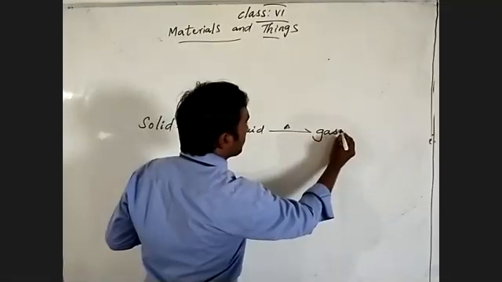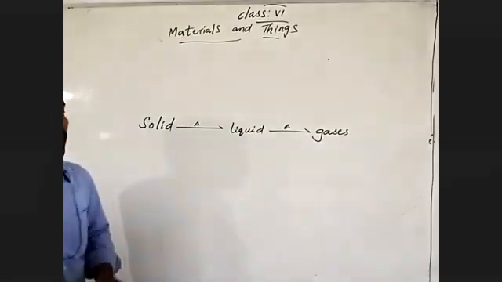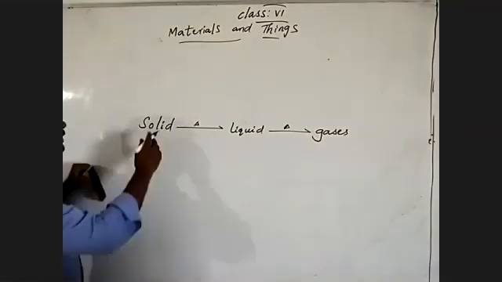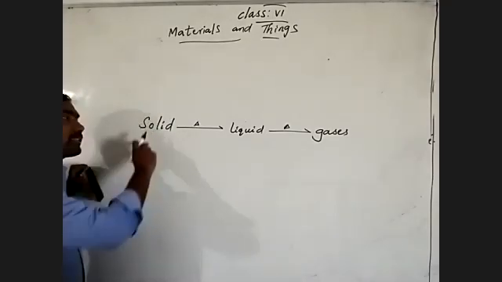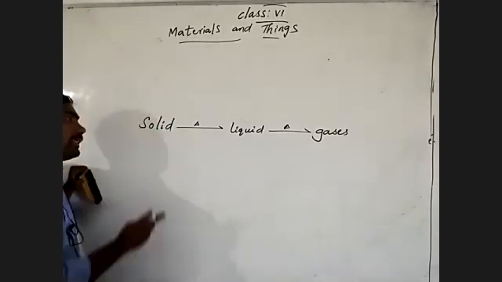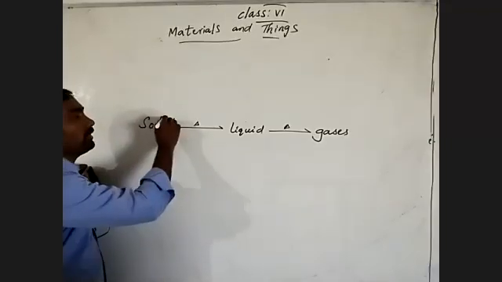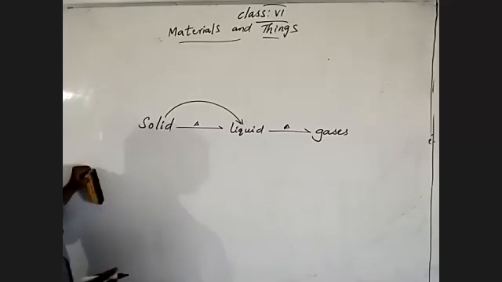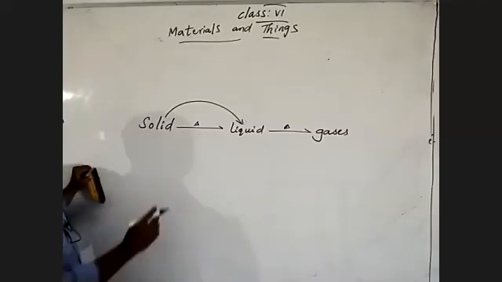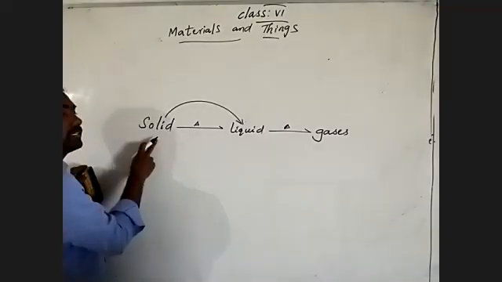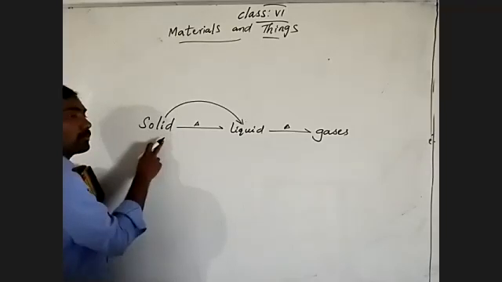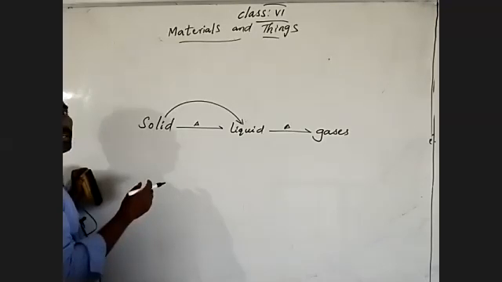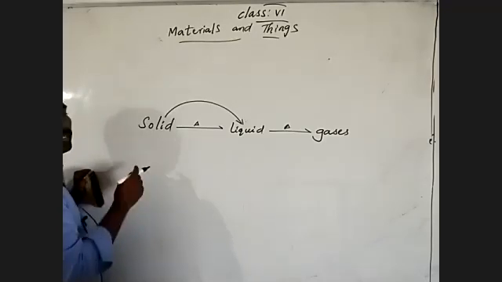It converts into the gaseous state of substance. So by giving heat energy to the solids, what happened? It converts into the liquid state of the substance. Understand? Means by giving heat energy to the solid, the solid state of substance is absorbing the heat energy, or receiving the heat energy.